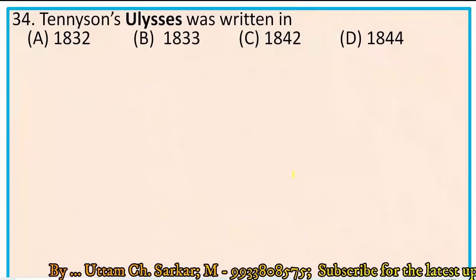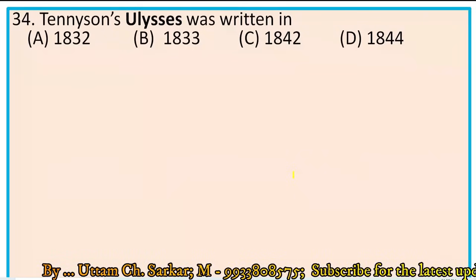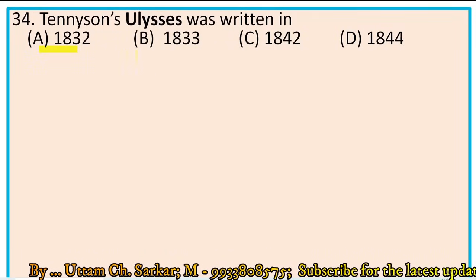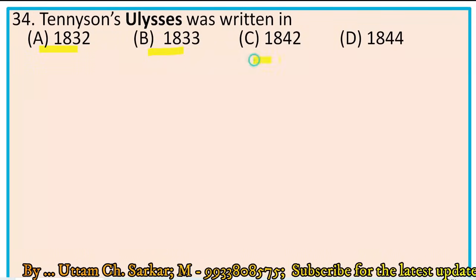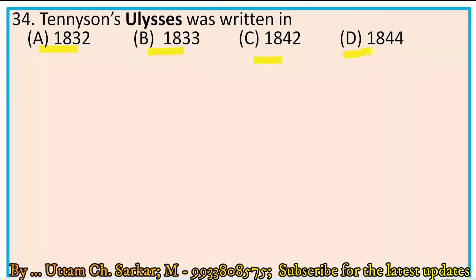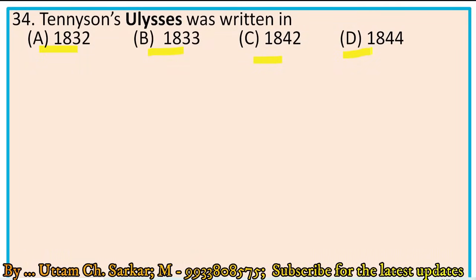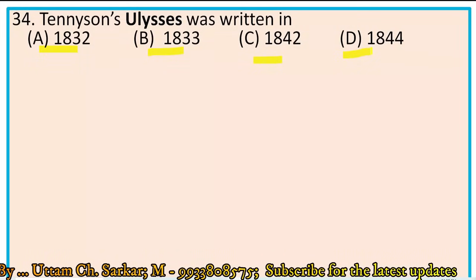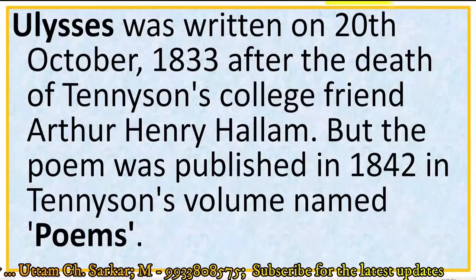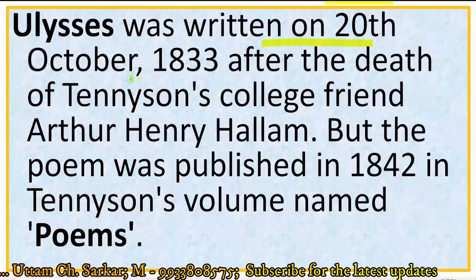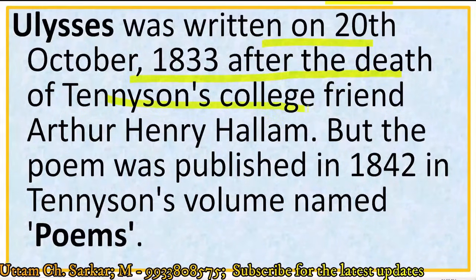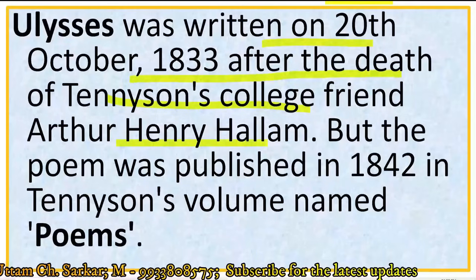Next, question number 34. Tennyson's Ulysses was written in. The options are 1832, 1833, 1842, 1844. We know that Ulysses was written on 20th October 1833 after the death of Tennyson's college friend Arthur Henry Hallam.